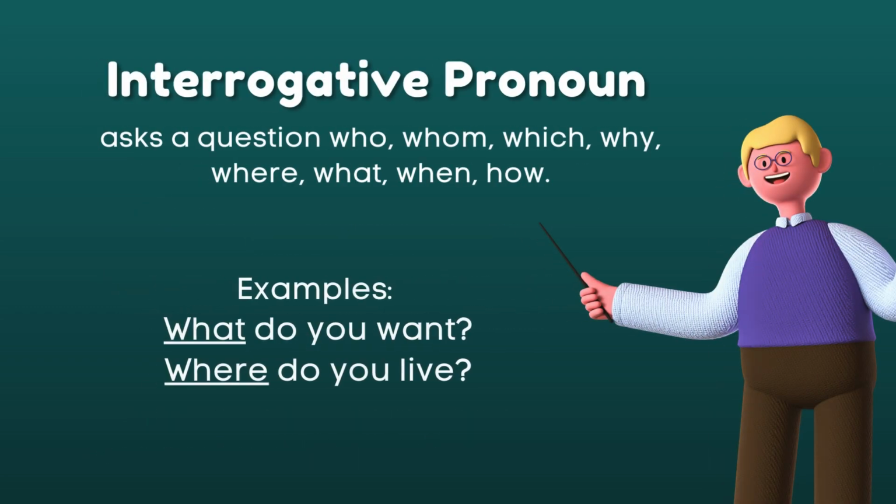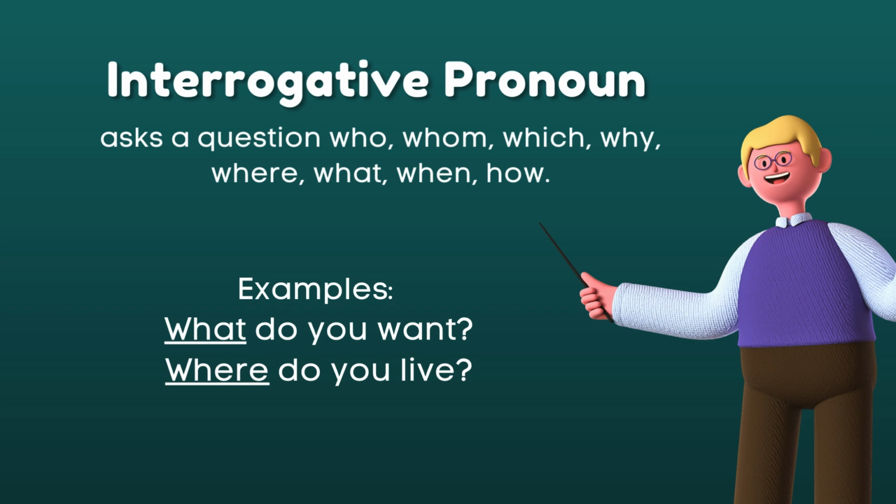Another is interrogative pronoun. Take note, interrogative, which means it asks a question. Like the WH questions, for example, who, whom, which, why, where, what, when, and how. Those are part of interrogative pronouns.